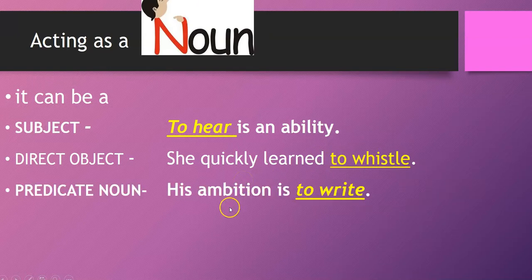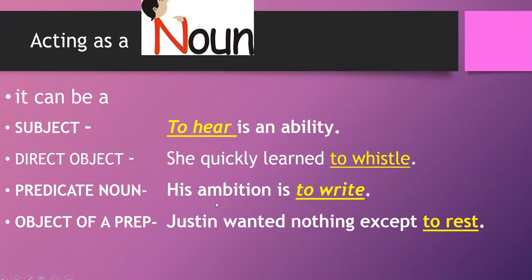It can act as a predicate noun, following a linking verb as opposed to an action verb. His ambition is to write. So here, ambition is your subject, is your linking verb, and the predicate noun is to write. It's what his ambition is. Okay? And then it can be the object of a preposition.